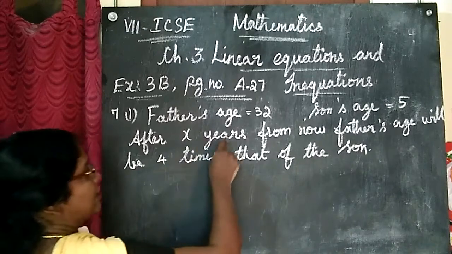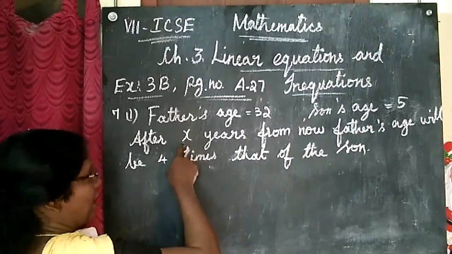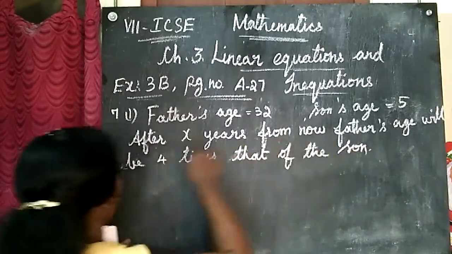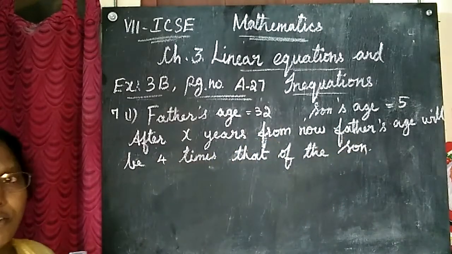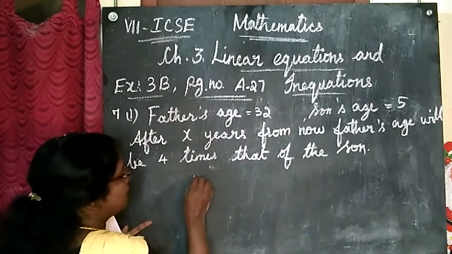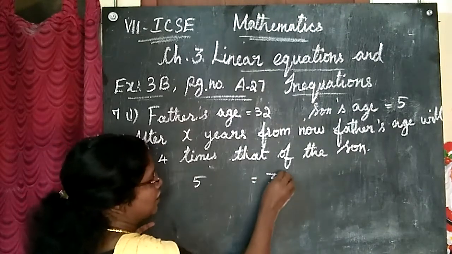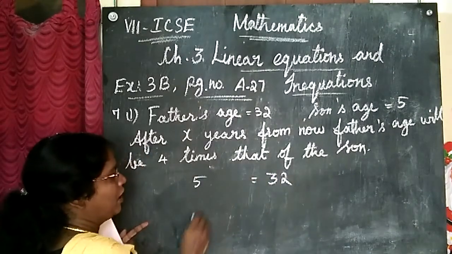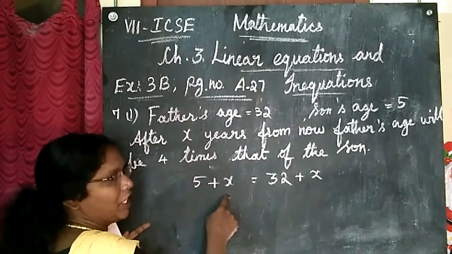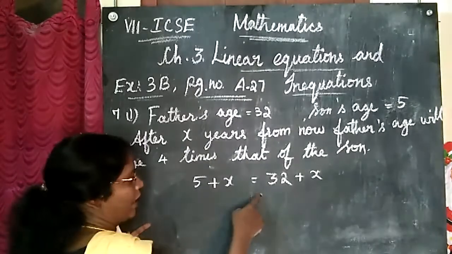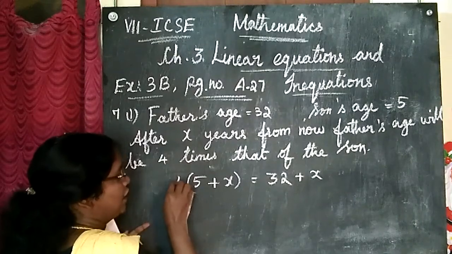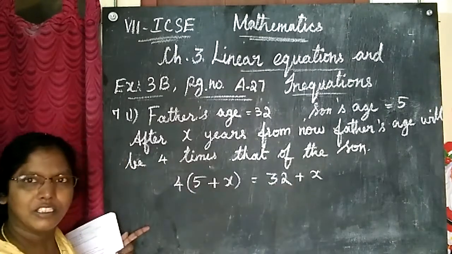After x years, we don't know how many years, so I am taking it as x. After x years from now, father's age will be 4 times that of the son. We don't know that x, so that only we are going to find. At present the son's age is 5 and the father's age is 32. After few years, I am adding x. The son's age will be 4 times, equal to his father's age.